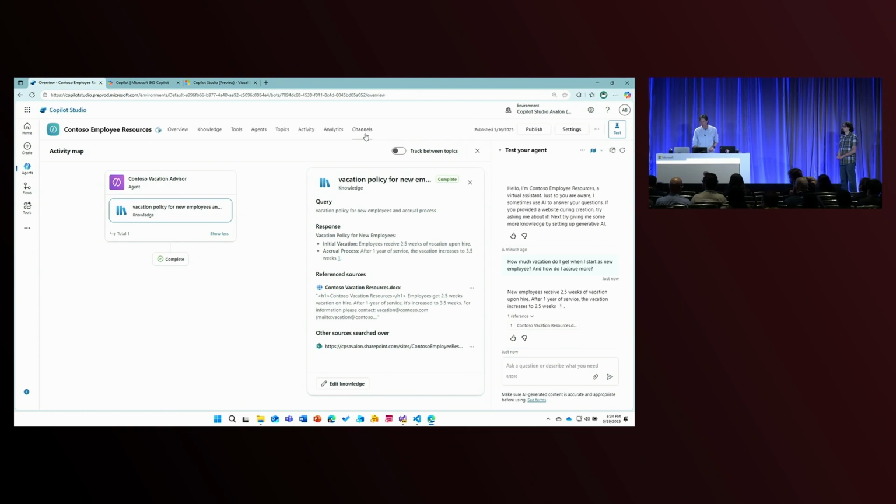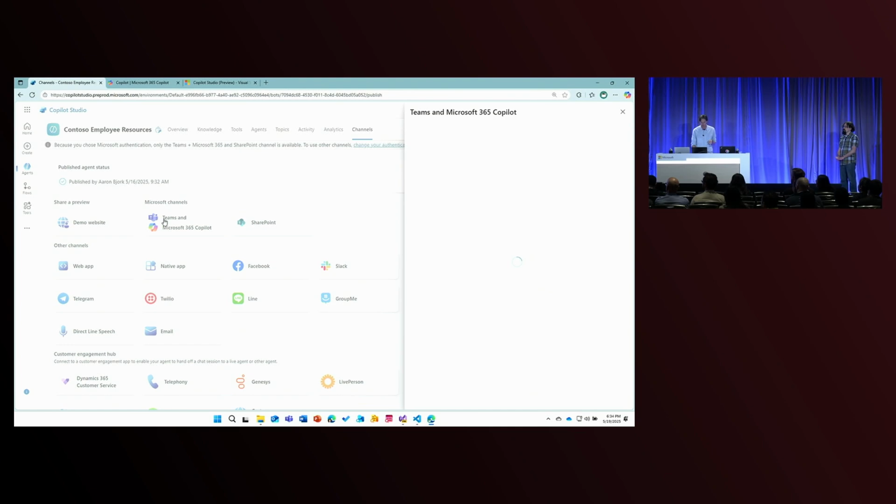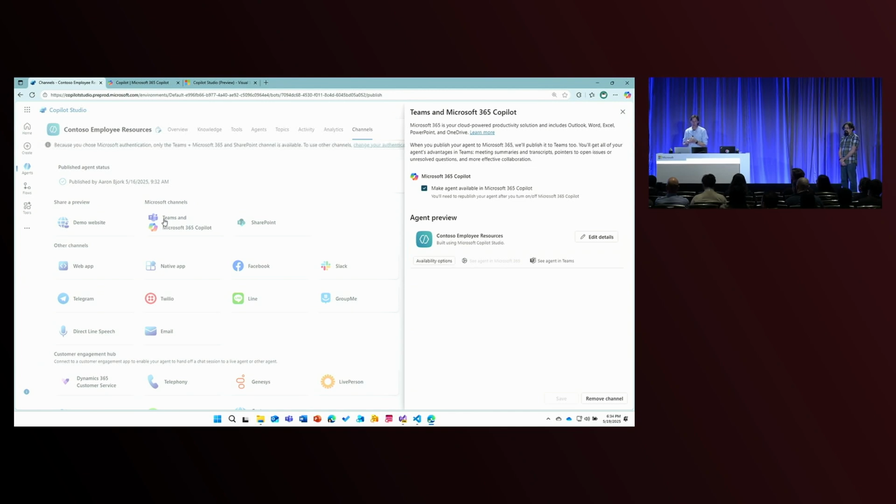Now, before we move on, I want to also show you that right from within Copilot Studio, you can easily publish your agent to so many different sources. Now, again, this is a talk about M365 Copilot. So, of course, that's where we're going to publish our agent. But you could see that you could publish it to a website, you could publish it to a ton of different other channels or applications.